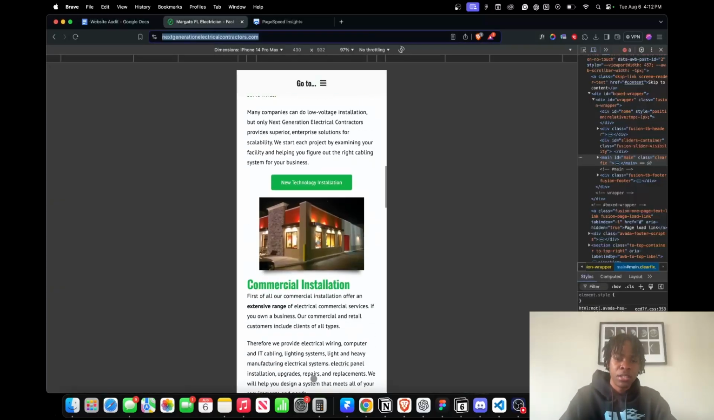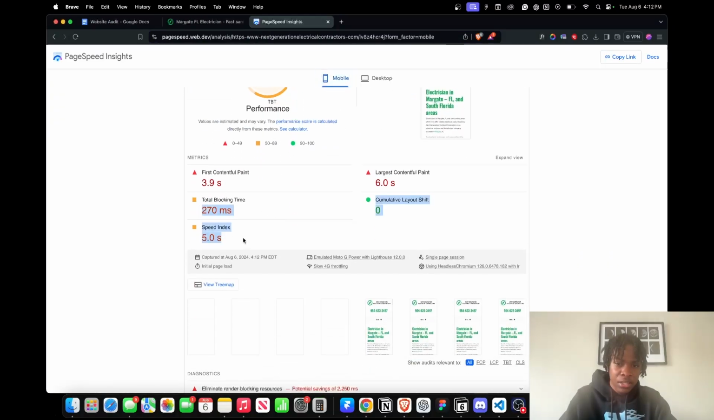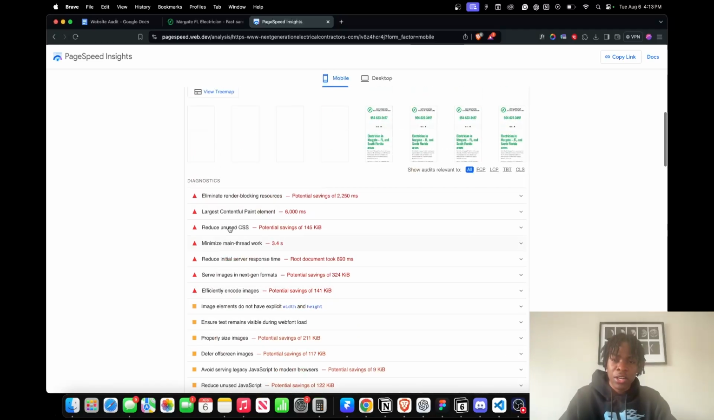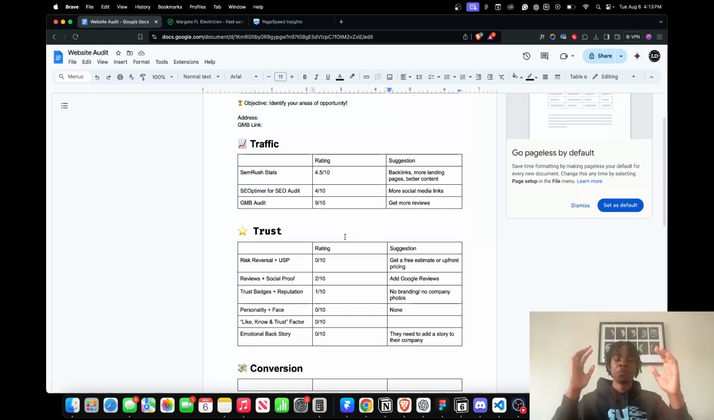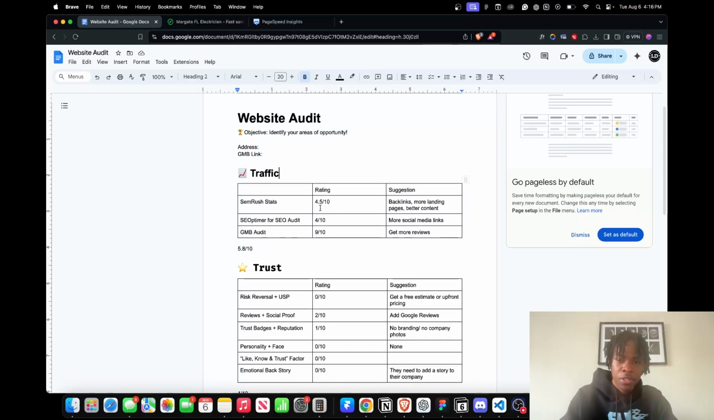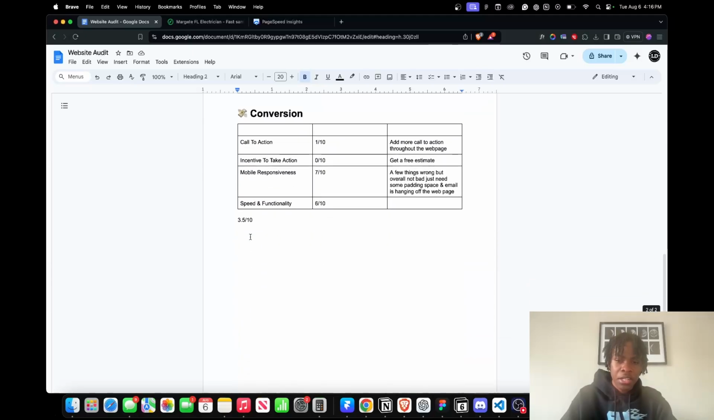Overall, because we can't really go further in depth, let's say speed index, got things right here. And it just lists a whole bunch of suggestions for how they can improve it. So we're not gonna fill that out. But now, this is my first time using the graph. Let's go ahead and rate this website overall, okay? So all right, we're back and we have the score. For traffic, they got a 5.8 out of 10. For trust, they got a 1 out of 10. And for conversion, they got a 3.5 out of 10.